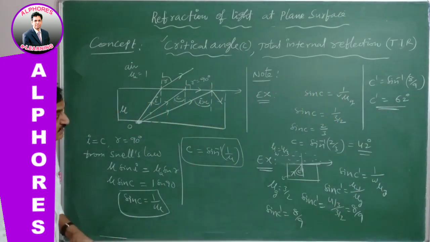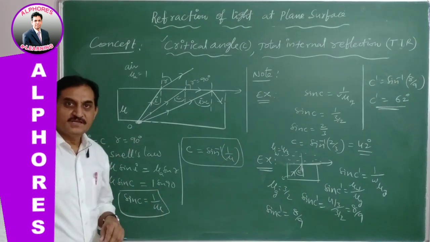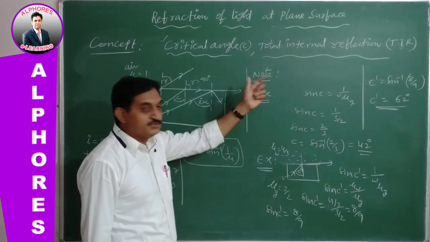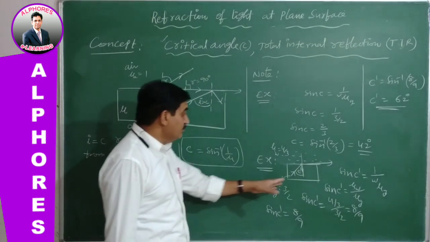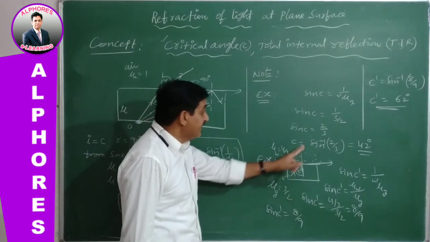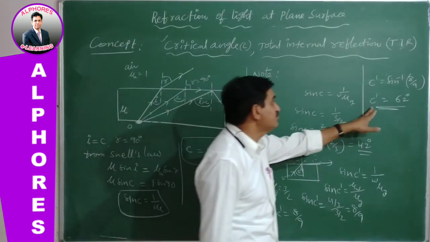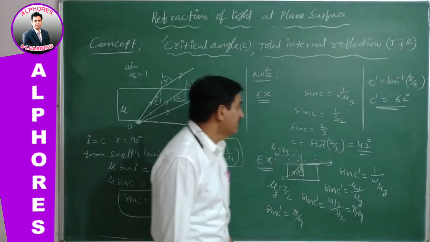Now here the glass is where the light started. In the first example, the light entered into air medium, and the critical angle is 42 degree. Here also light started from glass, entering into water medium. But here the critical angle is changed. It is not 42 degree, it is 62 degree.